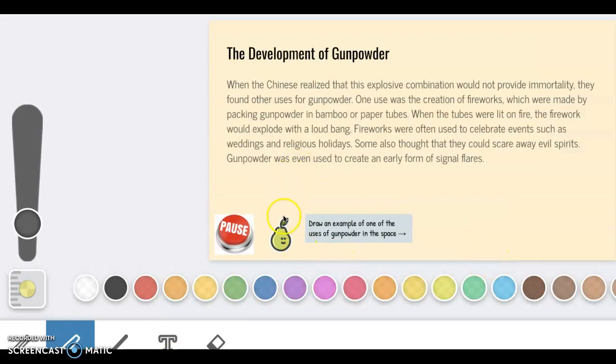The next slide, slide number 3, I see that I will need to pause and I will need to do a Pear Deck. The Pear Deck says draw an example of one of the uses of gunpowder in this space. So I know that I'm going to have to draw a picture here and I need to pay attention to a use of gunpowder. So pause the video, read this text, and draw your picture now.